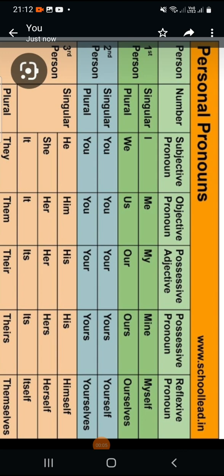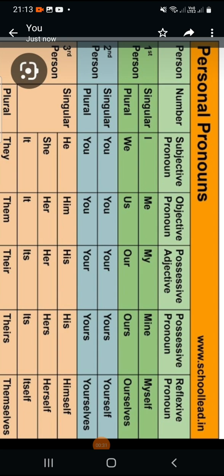Yes. So now the next topic is possessive adjective and possessive pronoun. So why are they discussing adjective with pronoun here? I'm telling you. First you have to be very clear about adjective and pronoun. Adjective is a word, listen carefully, which is used for a noun or pronoun.